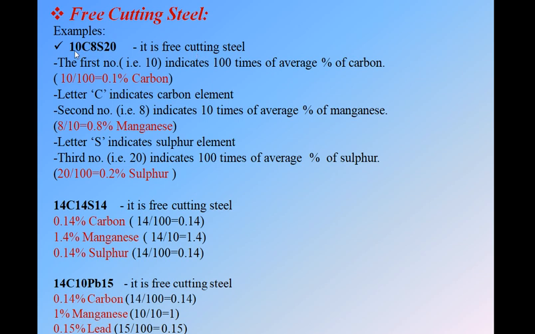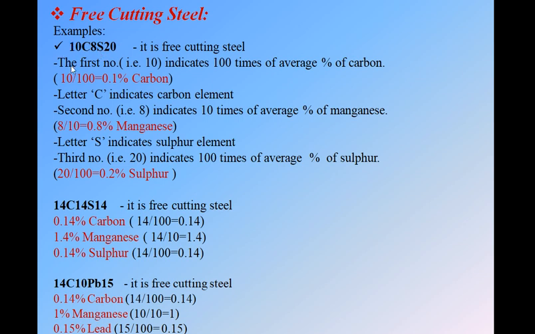If we have three numbers, then carbon, and S means it is the sulfur content, then this will be called a free cutting steel. Means we have three numbers and two symbols, the first symbol is C, the second symbol is S, then this will be a free cutting steel.